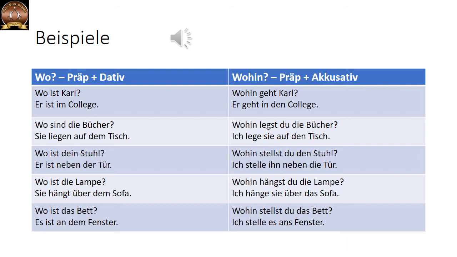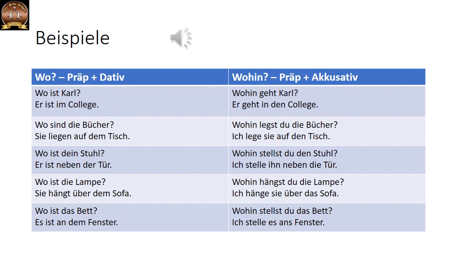Wo sind die Bücher? Sie liegen auf dem Tisch. Liegen and sein both show no change in position. So we use wo in the question, and in the answer, preposition plus dative, auf dem Tisch. But wohin legst du die Bücher? Legen is change in position. So wohin. And in the answer, ich lege sie auf den Tisch.